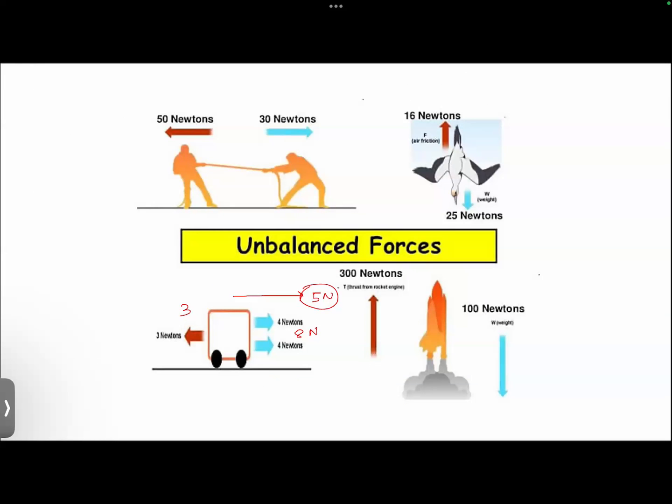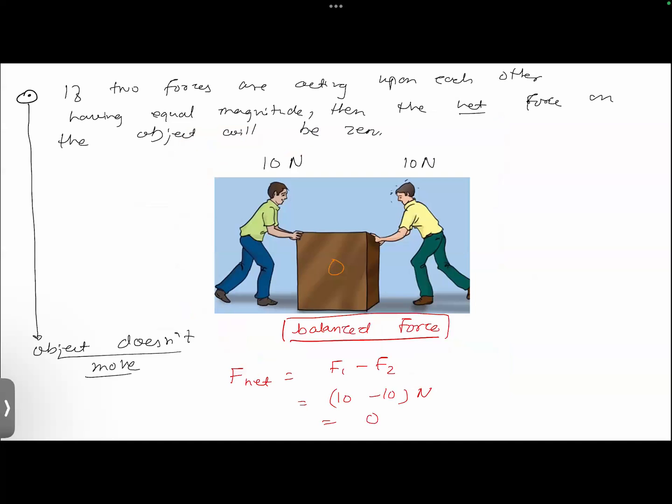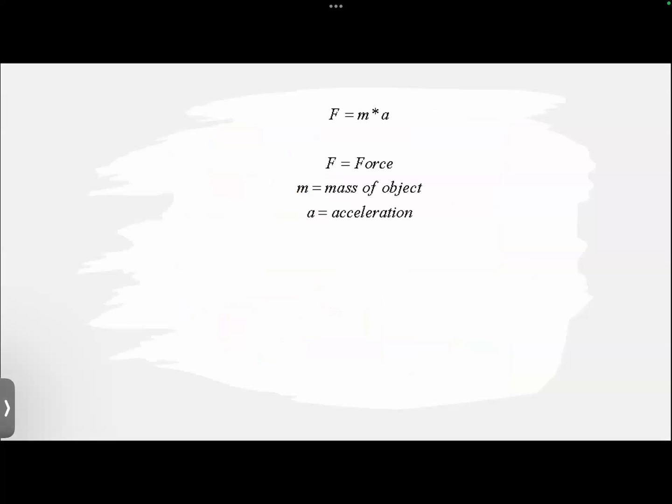Okay. So that is the thing. That is how a rocket is launched into space, because of unbalanced force. Getting it now? These are some examples of unbalanced force because of which an object comes into motion. But in the case of balanced force, the object does not come into motion. It will stay in the position of rest.